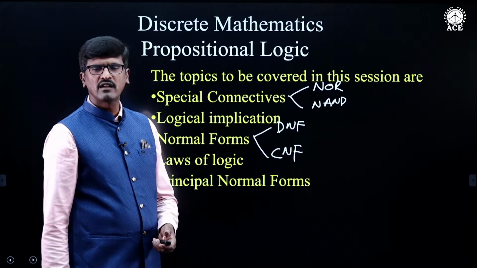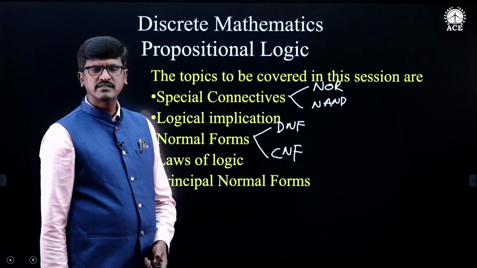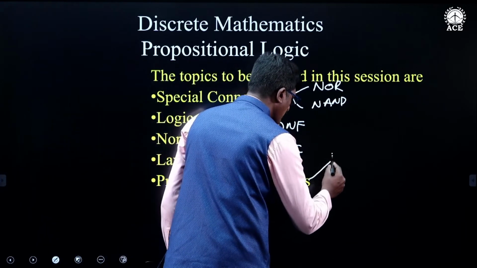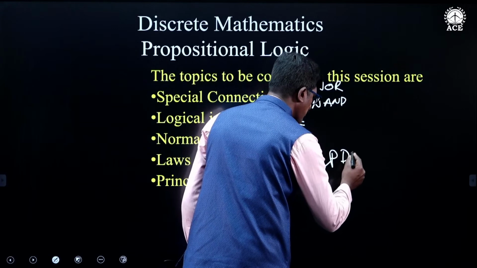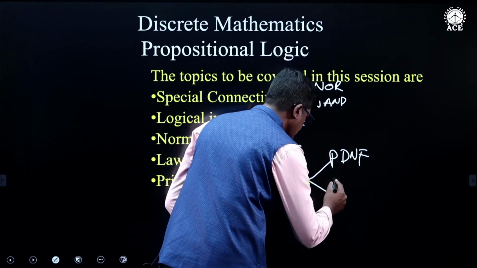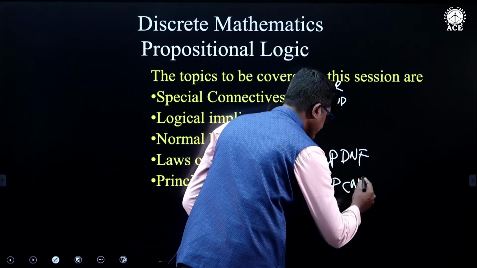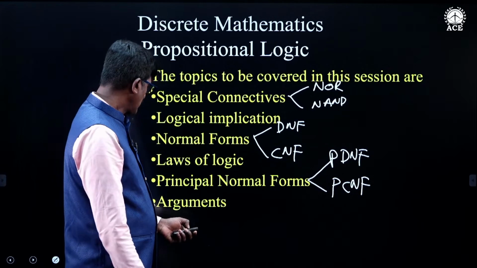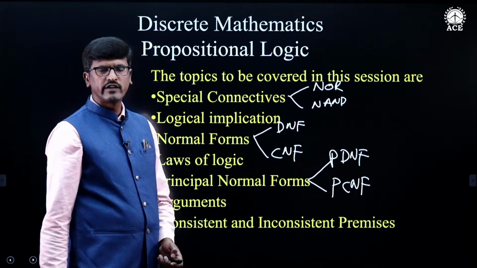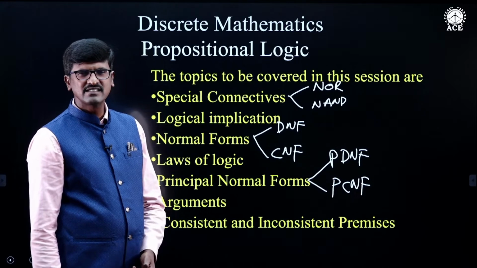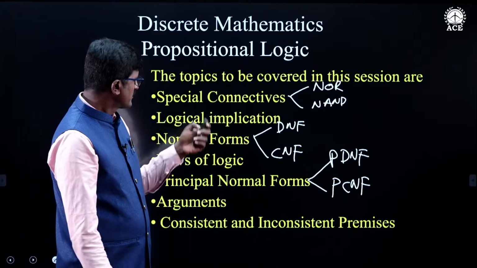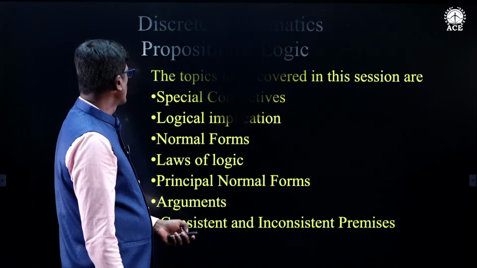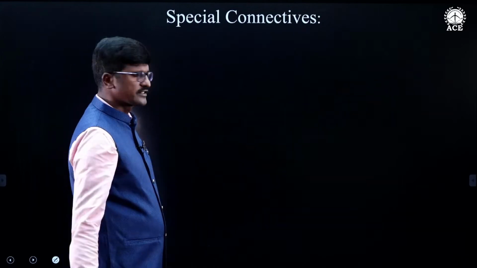Then we have principal normal forms. Like normal forms, there are two kinds of principal normal forms. The first one is principal disjunctive normal form. The other one is principal conjunctive normal form. After these principal normal forms, we will be discussing arguments, and then consistent and inconsistent premises. These are all the topics which I am going to explain to you. Now I will start with the first one, special connectives.